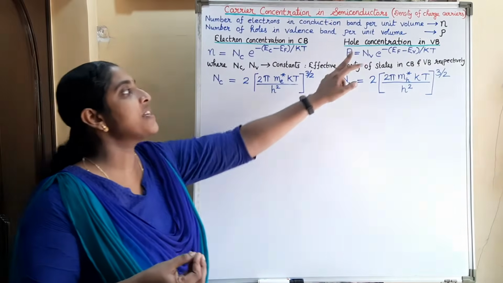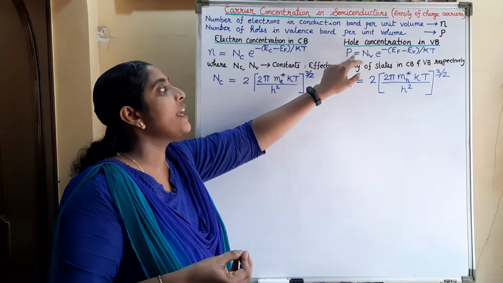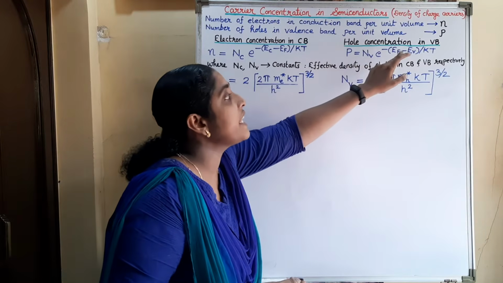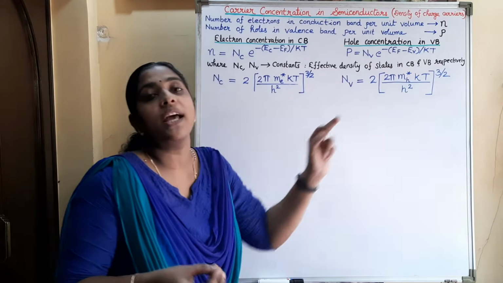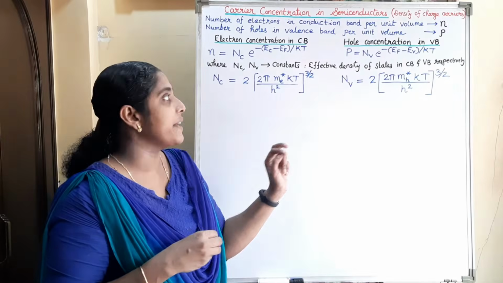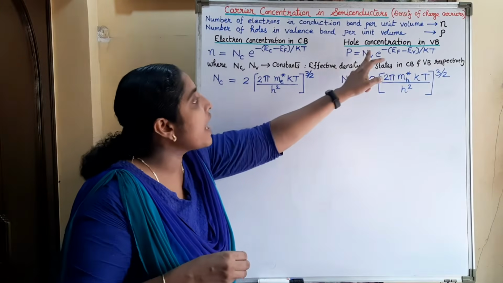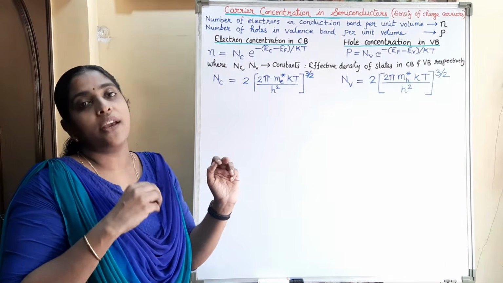And the hole concentration in valence band is given by P equal to Nv e raised to minus (Ef minus Ev) by kT, where Ev corresponds to the energy of valence band. Here instead of Nc we have Nv, that is also a constant.